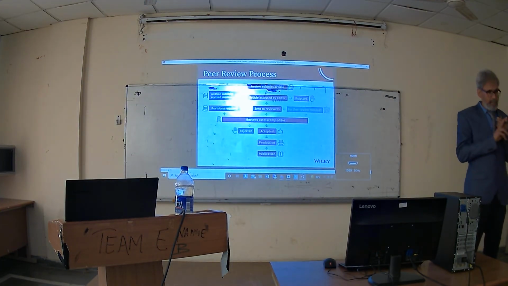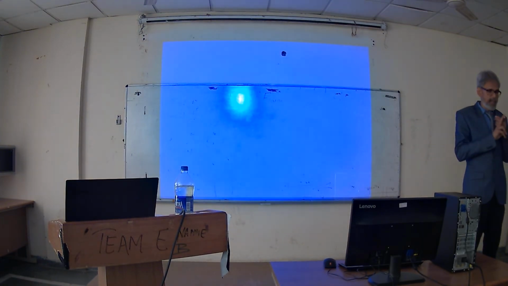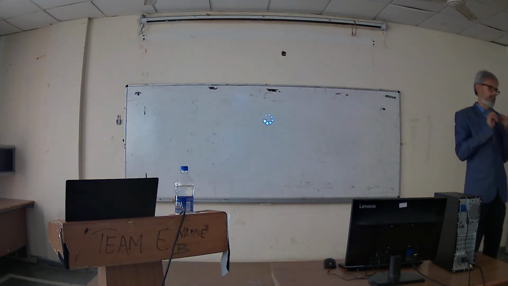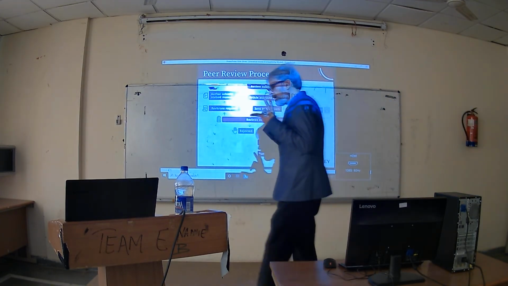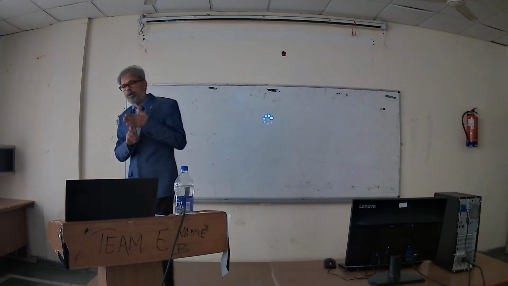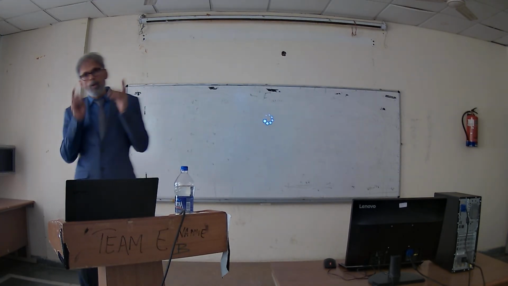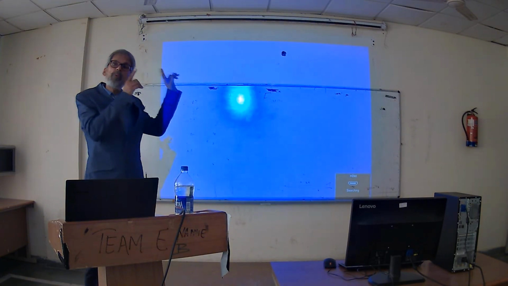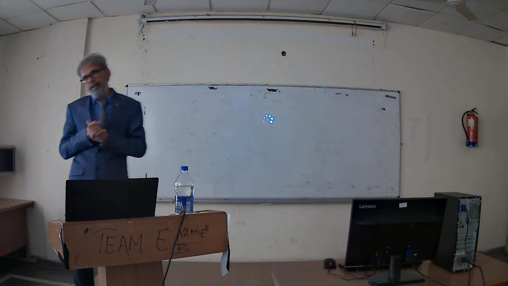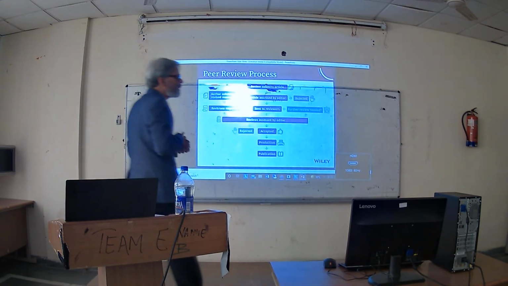Rejection may be at the first stage, the second stage, or the third stage, on any stage. Reviewers have the autonomy to reject the paper on the grounds which they have specified for a particular journal.